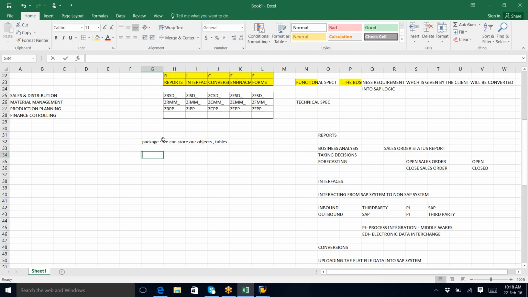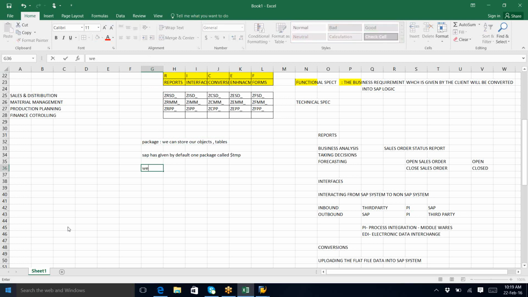Now, SAP has given one package by default, called $TMP. So can we use this package or not? SAP itself has given it here, right? Both say yes.